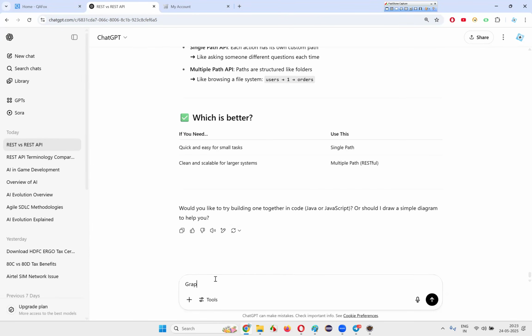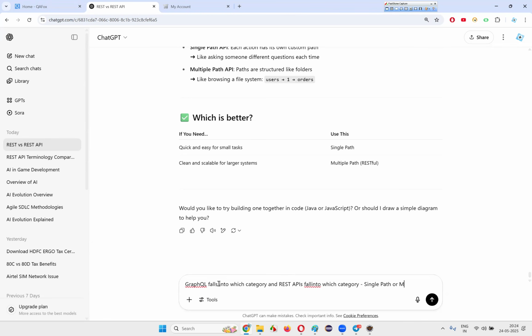Which category does GraphQL fall into, and which category do REST APIs fall into?